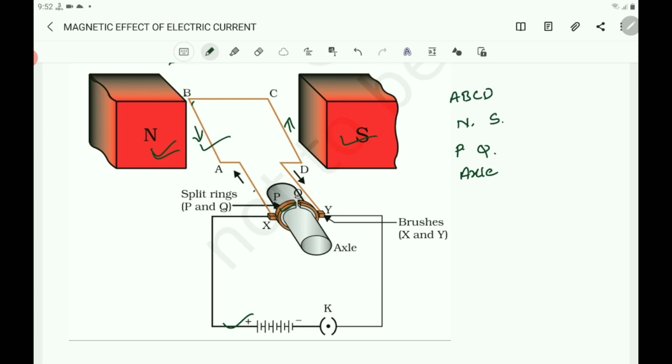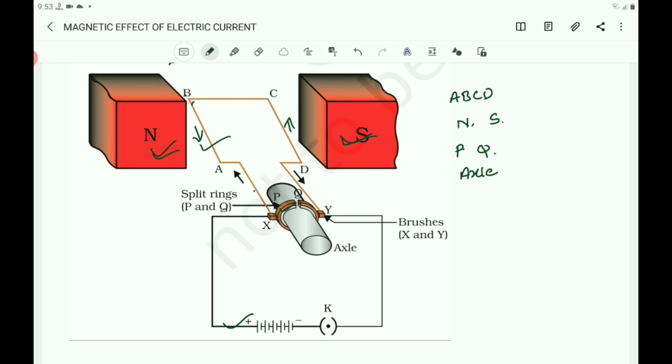Here we have taken the permanent magnet, but the commercial motors have an electromagnet and a large number of turns of the conducting wire in the current carrying coil, that is to increase the rotation, and also a soft iron core on which the coil is wound. The soft iron core on which the coil is wound plus the coils is called an armature. This enhances the power of the motor. So, in commercial need, we have to increase the power of the motor.